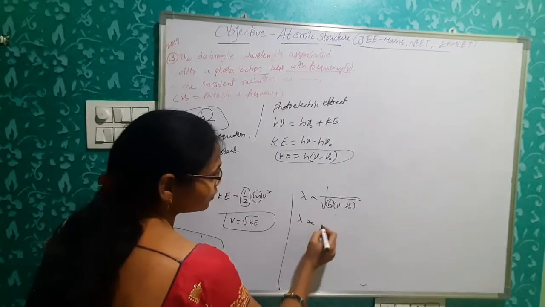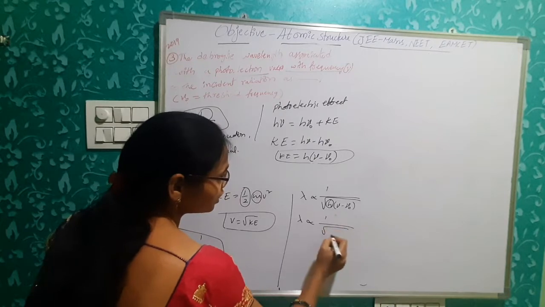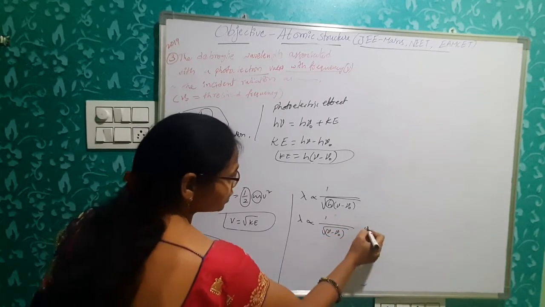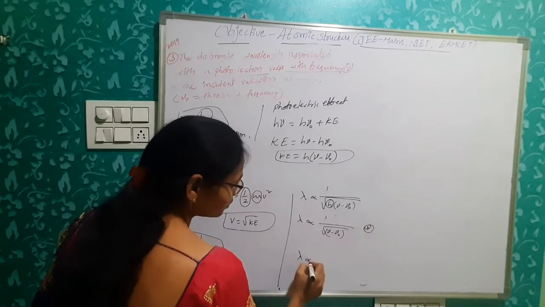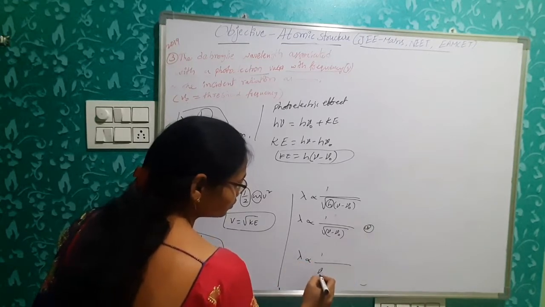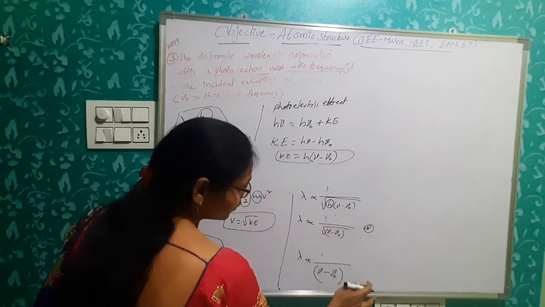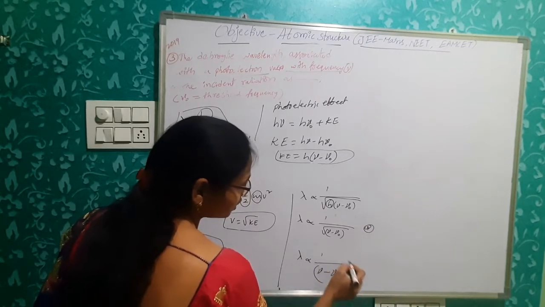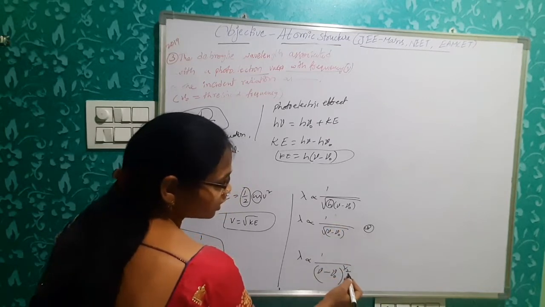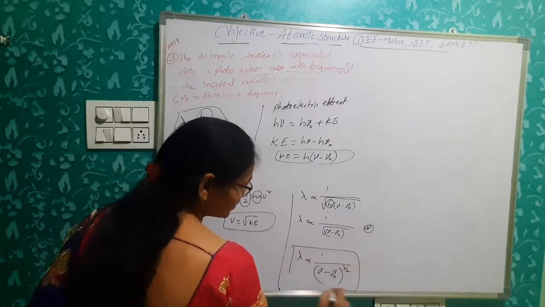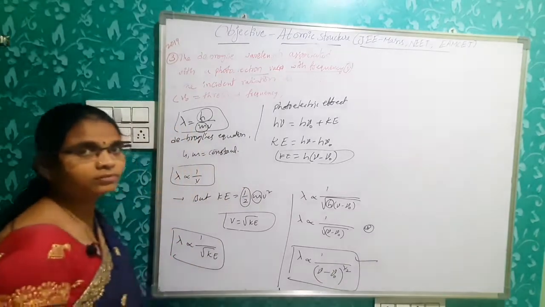So lambda is proportional to 1 by square root of nu minus nu naught. So this is also written as lambda is proportional to 1 by nu minus nu naught whole power 1 by 2 instead of square root. So we can write 1 by 2 only. So this is the answer.